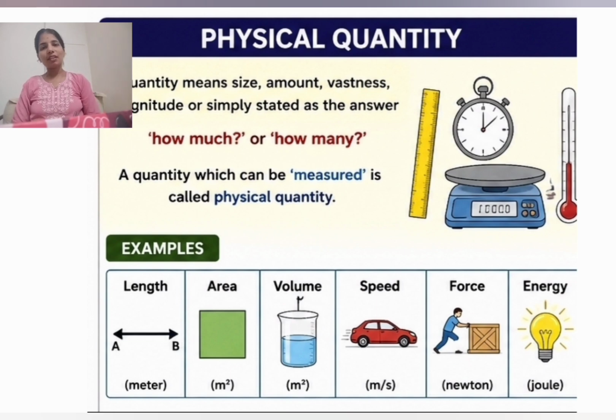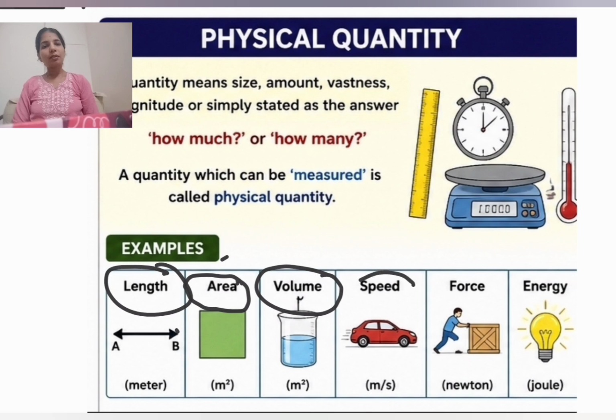What are the things we can measure? We can take an example here. Length we can measure, right? 5 centimeter, 5 meter. Area we can measure, 5 centimeter square, 5 meter square. Volume we can measure, right? Volume, meter cube. Then speed, 5 meter per second. Force, 5 Newton. Energy, 10 joule, right? Length, area, volume, speed, force, energy, all the quantities we can measure are called physical quantities. I hope you understand the meaning of quantity and physical quantity.